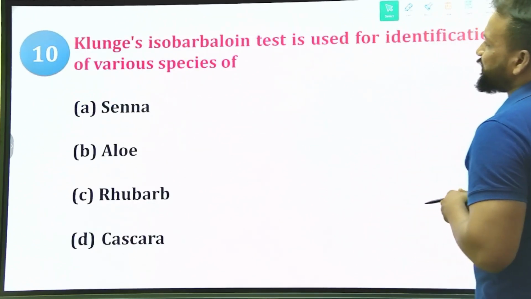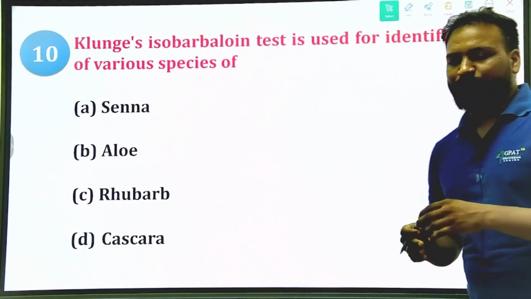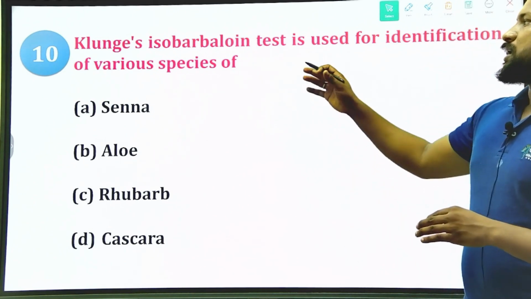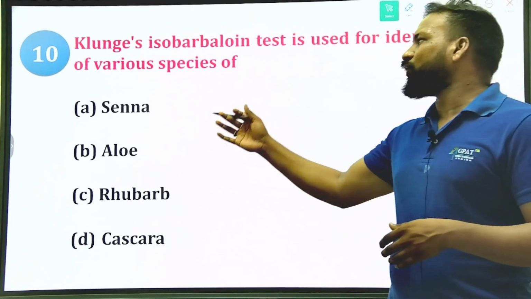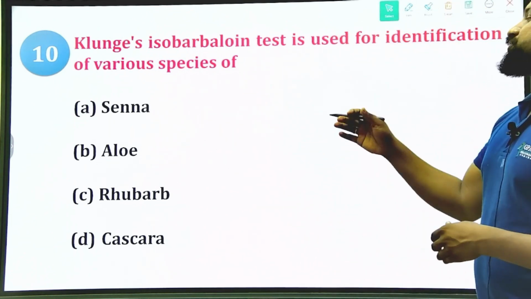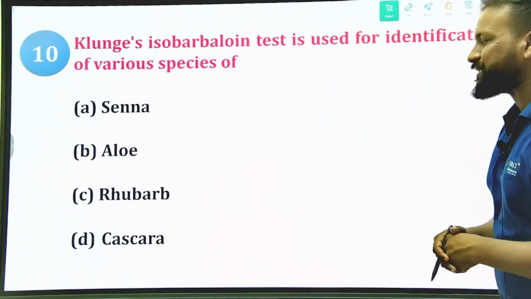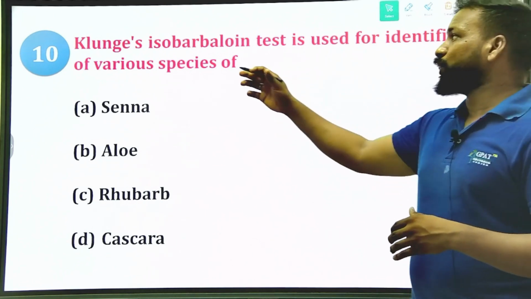10th question of this series. Klunge's isobarbaloin test is used for the identification of various species of which of the following? Option A Senna, option B Aloe, option C Rhubarb, and option D Cascara. So where do you observe this one?